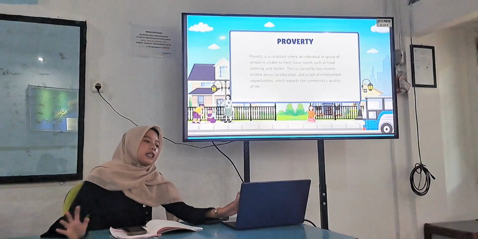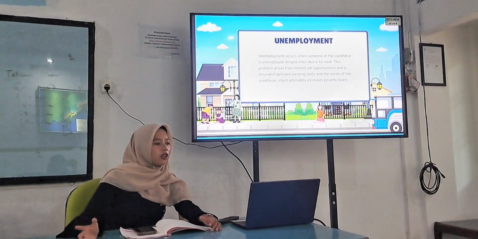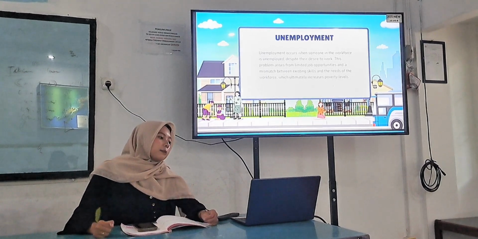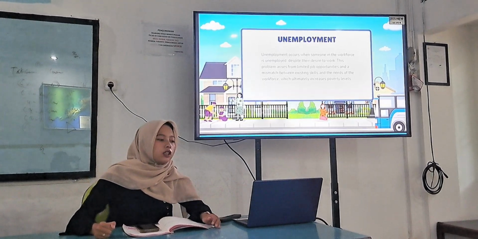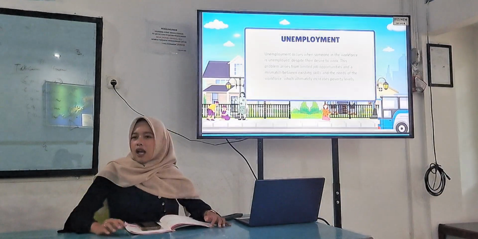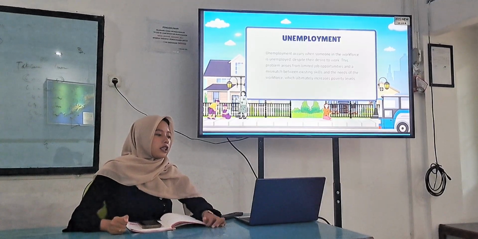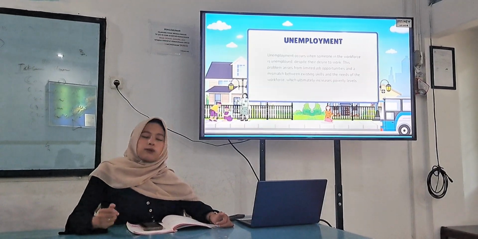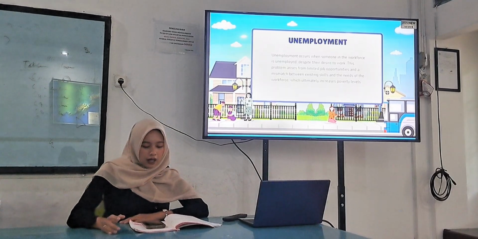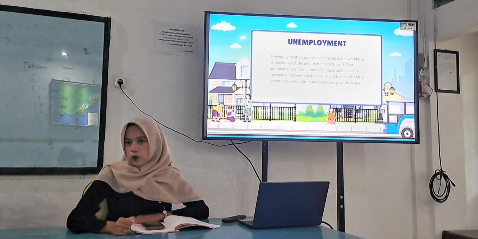Okay, the next problem is unemployment. Unemployment occurs when someone in the workforce is jobless, despite their desire to work. This problem arises from limited job opportunities and a mismatch between the skills and the needs of the workforce, which ultimately increases the poverty level. Unemployment is a serious problem because it can increase poverty and lead to other social issues.